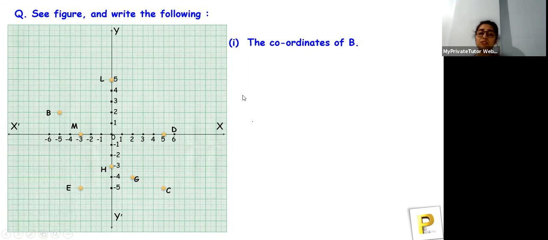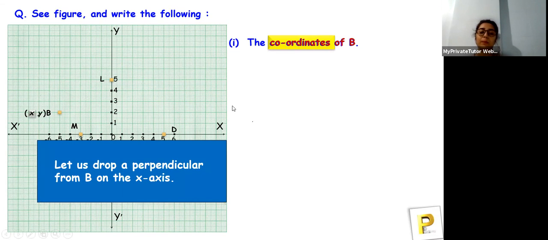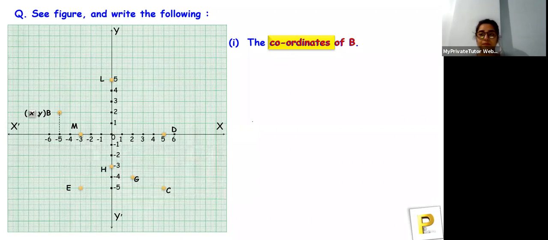So the coordinates of B. Coordinates means the x-axis and the y-axis value. So let us drop a perpendicular from B on the x-axis. Did you guys see that line? We drew a perpendicular line from B to the x-axis.